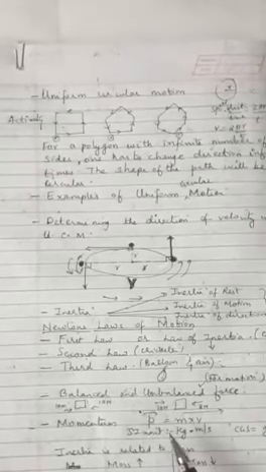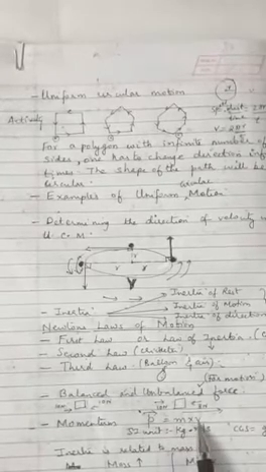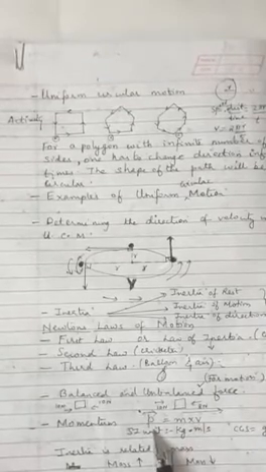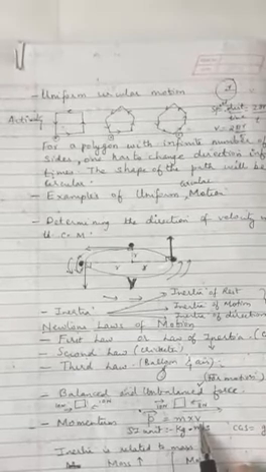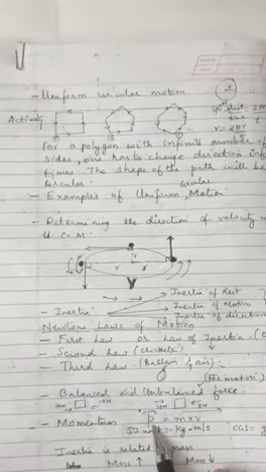Momentum is a vector quantity. Why is momentum a vector quantity? Now look children, momentum is a product of mass into velocity. Velocity is a vector quantity, therefore momentum is also a vector quantity.